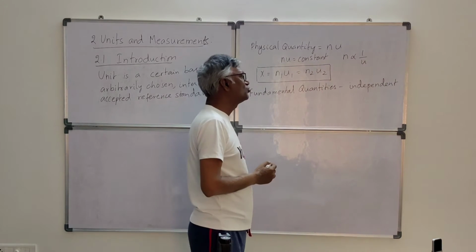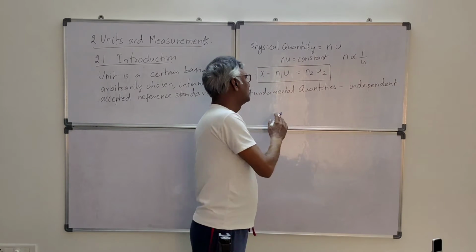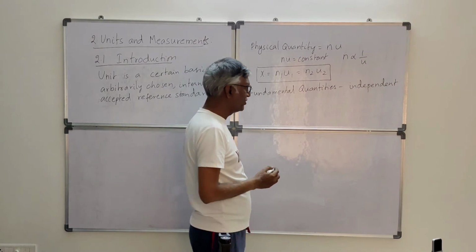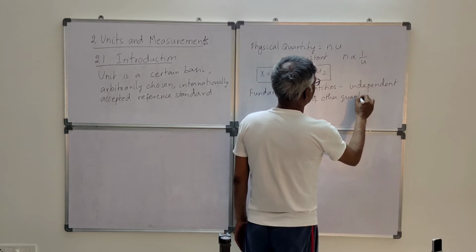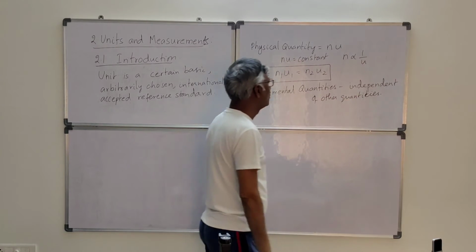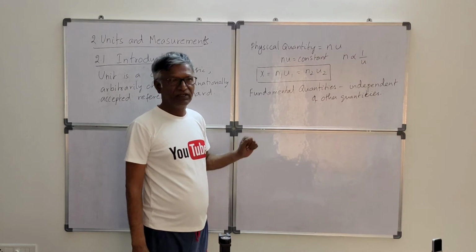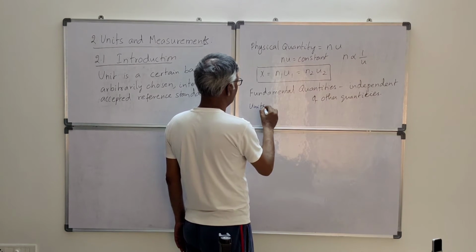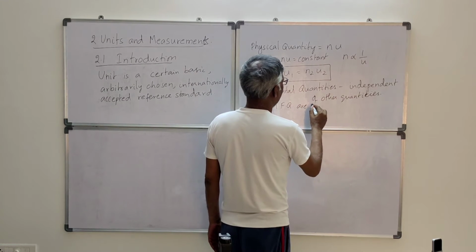Fundamental quantities are those quantities which are independent of other quantities. Okay, fundamental quantities means they should be independent of the other quantities. Then the units for fundamental quantities are fundamental units.